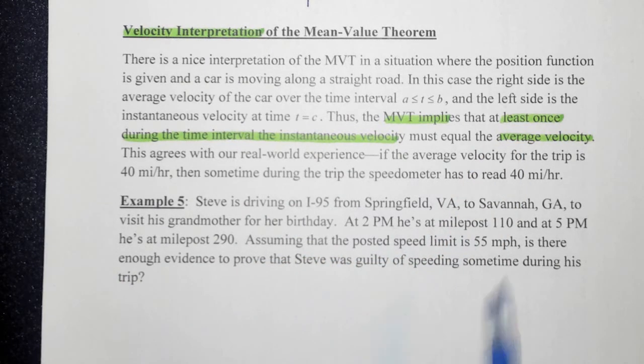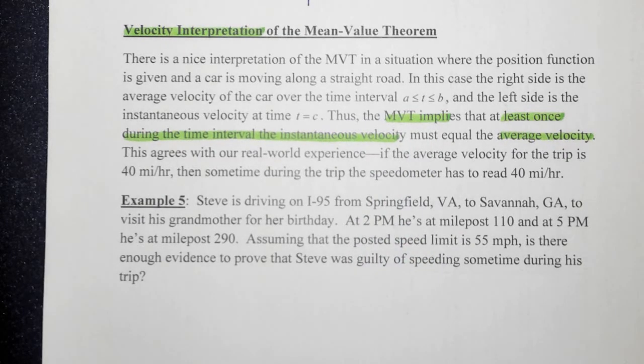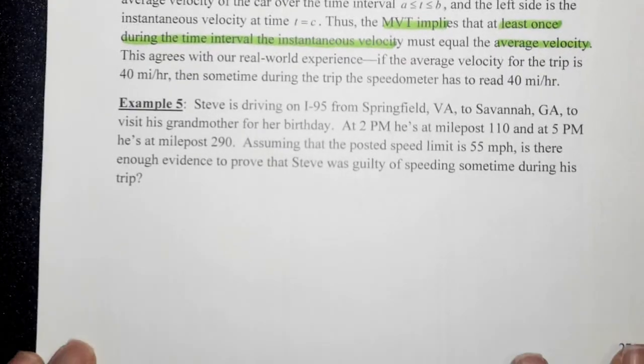And what we're looking at is that the MVT implies that at least once during a time interval, the instantaneous velocity has to be equal to the average velocity. Okay, so we're going to show you a scenario here in which this would apply.